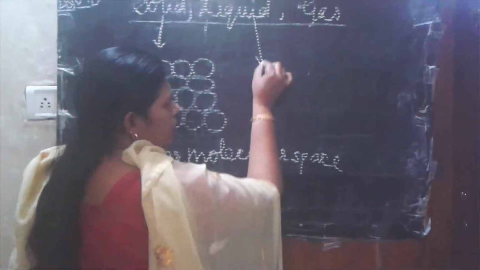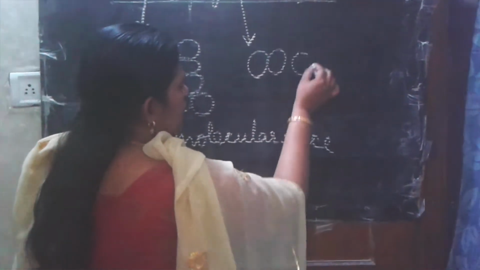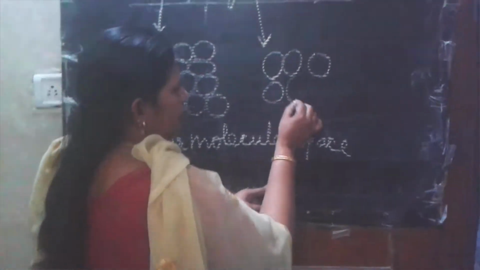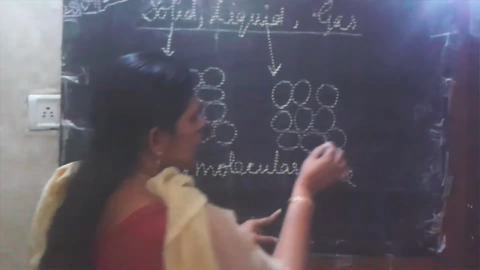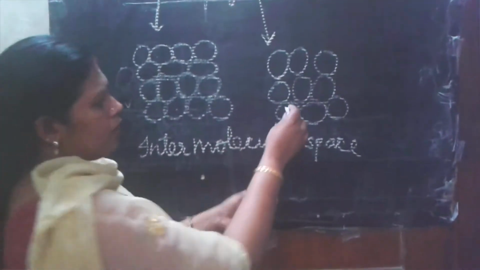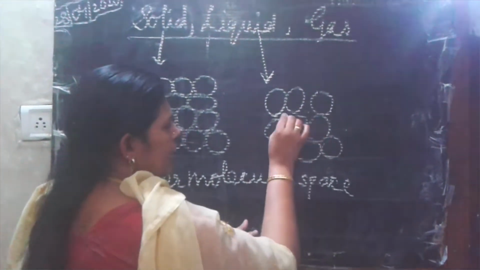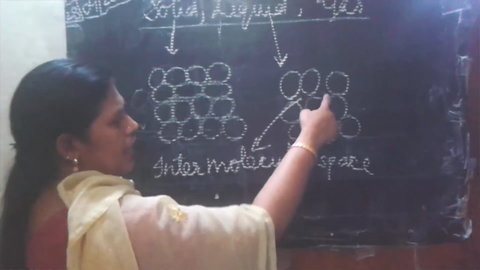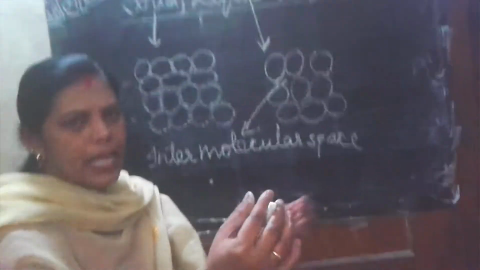But in the case of liquid, the molecules are arranged not so closely, but loosely. Somewhere they are very close. It means they have little intermolecular space in between. See this, there is a little bit of intermolecular space, so these molecules can move a little bit.